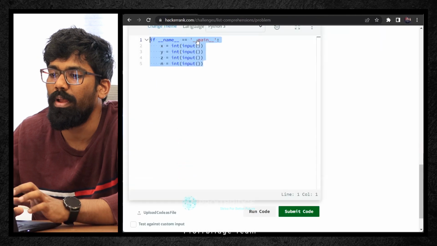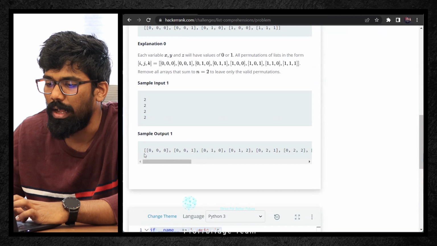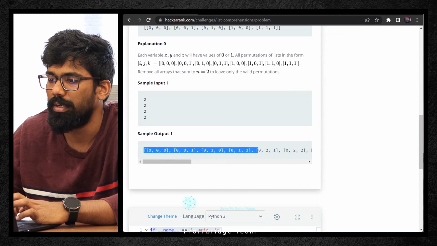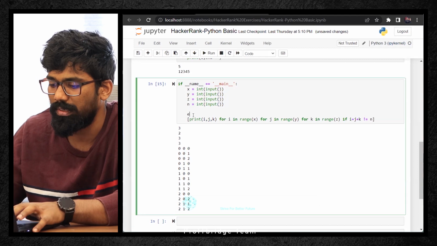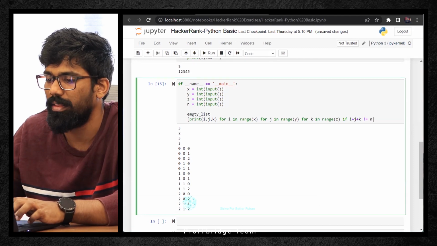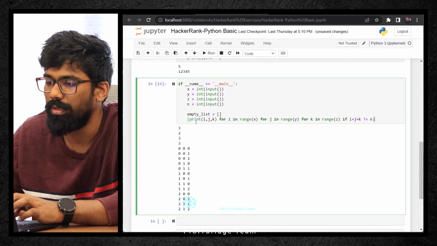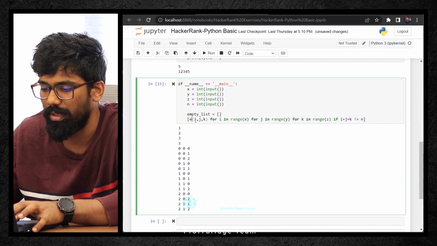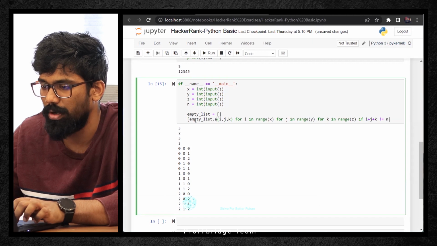But in what format do we have to receive it? We have to receive it in list format. So it has to be printed in a list. What I'm doing is first creating one empty list so that I can append the output one by one into this. We know that an empty list has one function called append.